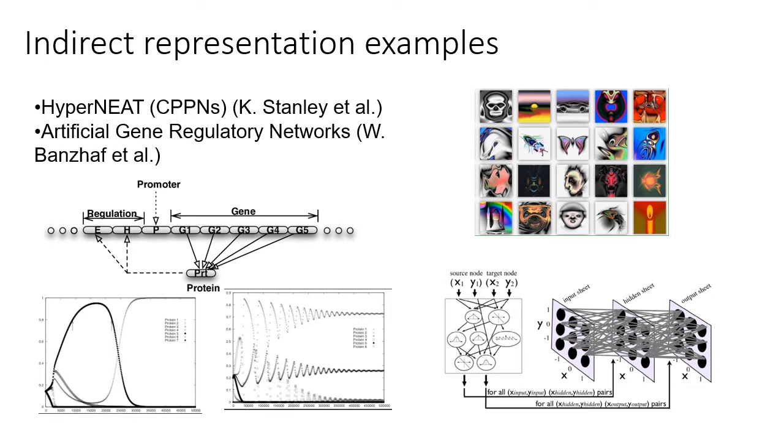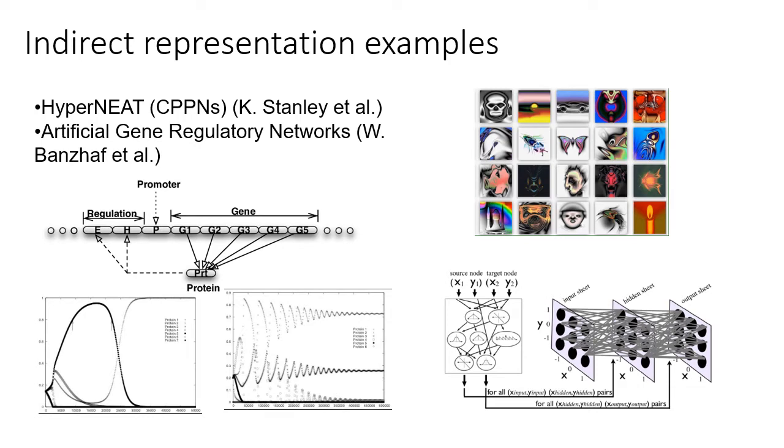However, each gene can be regulated by other proteins, and we get a regulatory network which can have complex dynamics. We can represent the dynamics of dynamically changing protein concentration levels by encoding the weights of this regulatory network. I will talk more about gene regulatory networks in the second half of the talk.